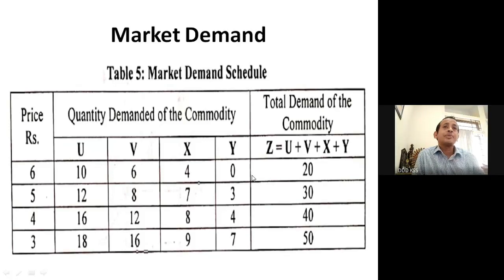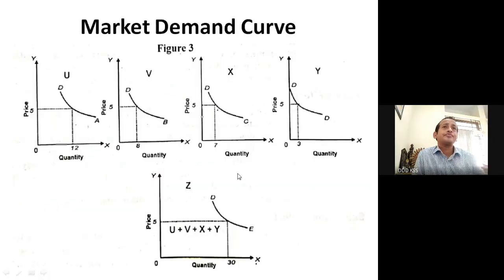Now we'll go through the market demand curve. In the market demand curve, we'll go through it consumer by consumer. There were 4 consumers. First we'll go through the consumer basis, then we'll go through the total market demand curve also. Now the 4 consumers: like consumer U, at ₹5, the quantity demanded was 12. So this is basically the demand curve for consumer U.